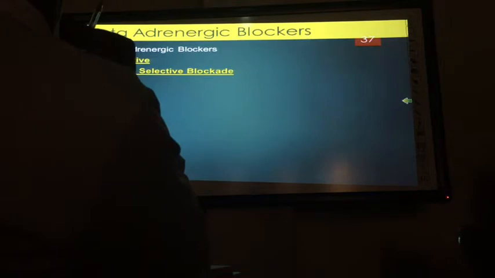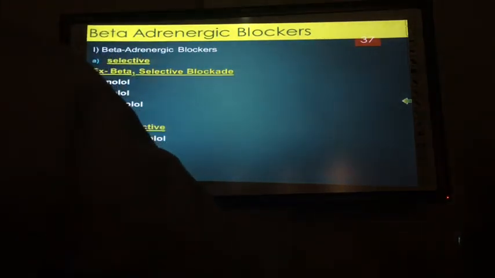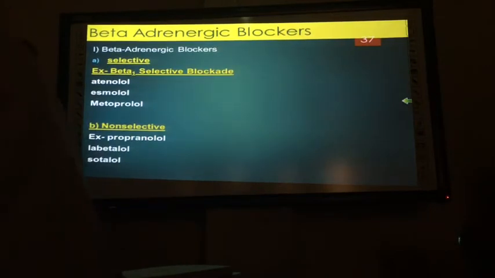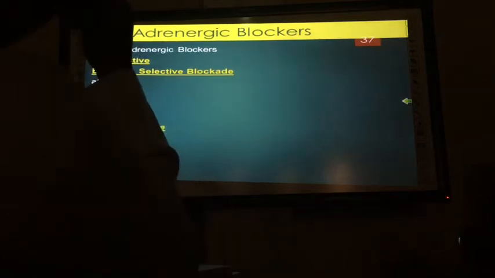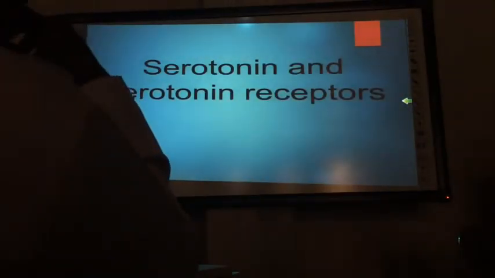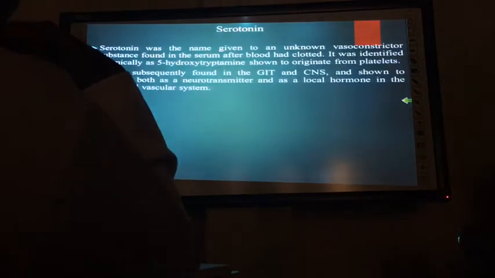There is some subdivision by intrinsic activity. Some beta blockers have intrinsic sympathomimetic activity, and some don't. Intrinsic sympathomimetic activity means that if you give another antagonist along with them, they will show agonist activity. Understand? Okay, this is all about adrenaline receptors. Then we will go to serotonin.